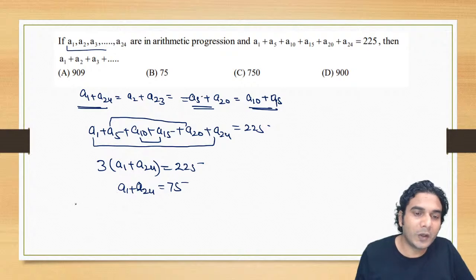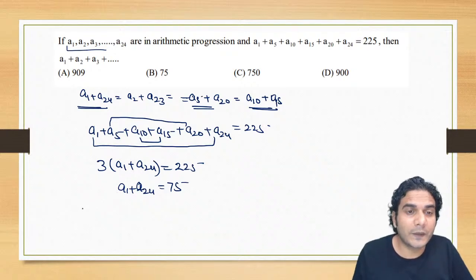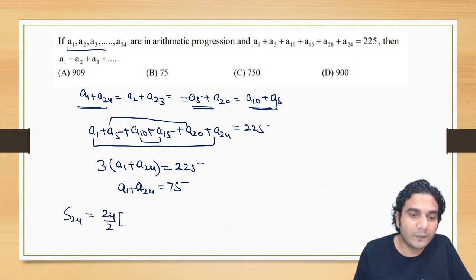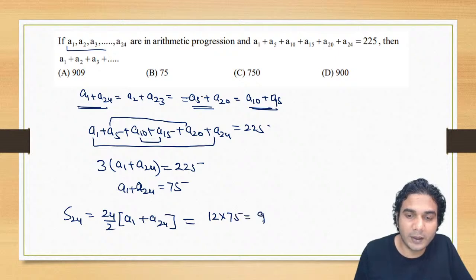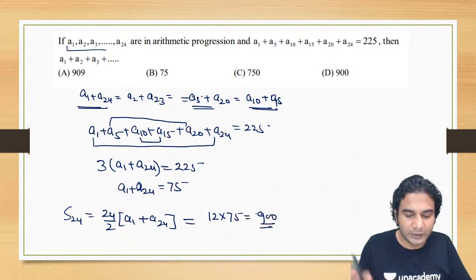All right. Now you need to write the sum of the first 24 terms. So what will be the answer? You can apply the sum of first 24 is 24 by 2, first plus last, the same formula, because now you know the first plus last. So directly use it. It is 12 into 75 and that is going to be 900. All right.